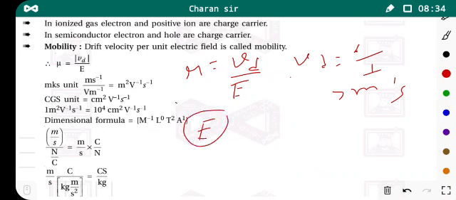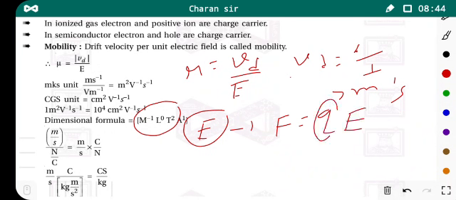So for deriving the dimensional formula, we consider the equation F is equal to QE, the force experienced by the charges when we apply the electric field, given by Q into E. So from this equation we have E is equal to F by Q.